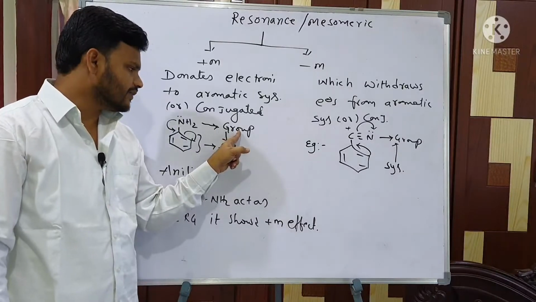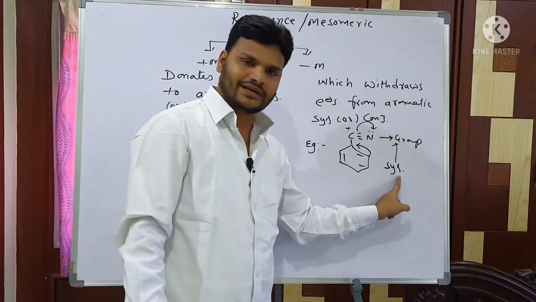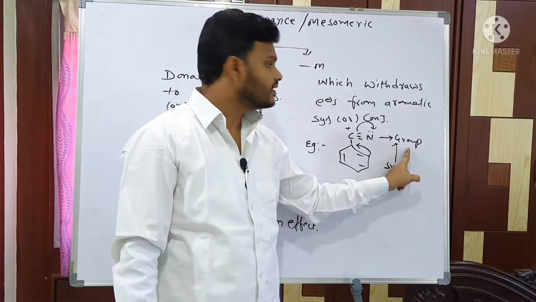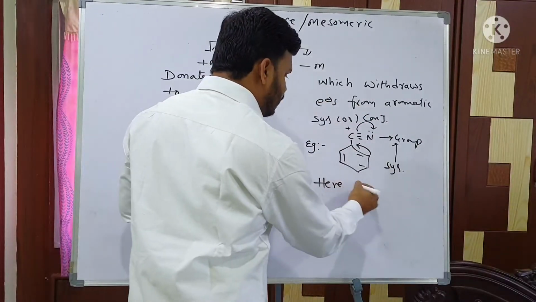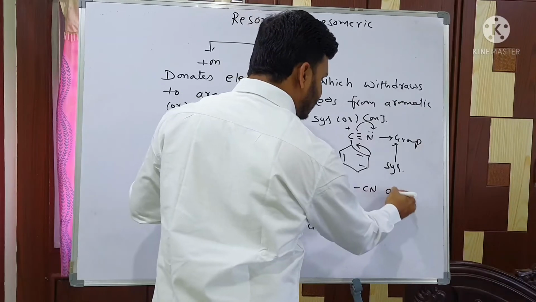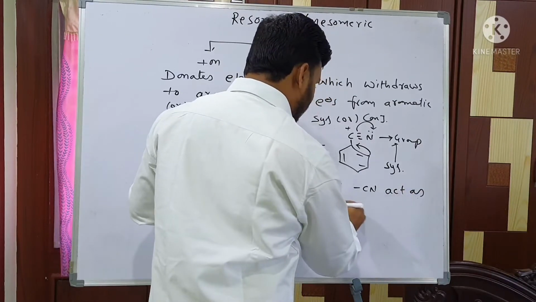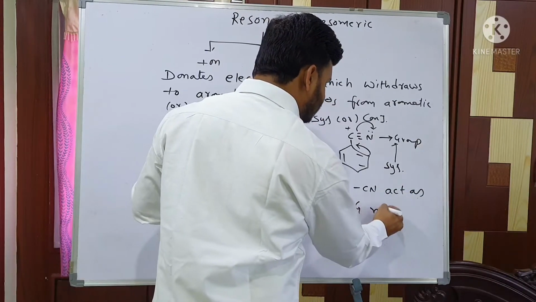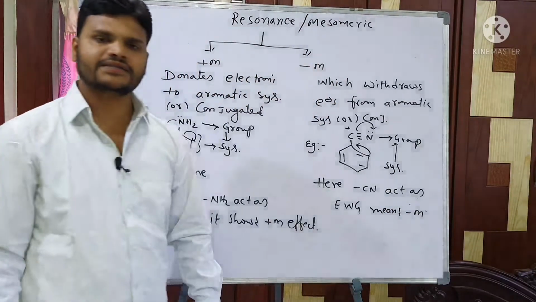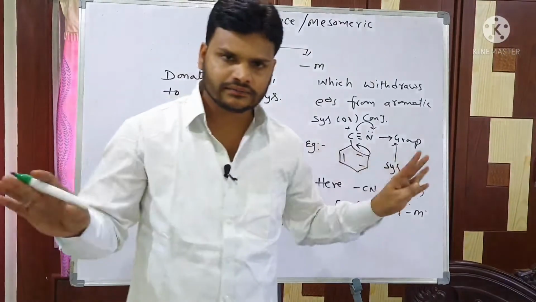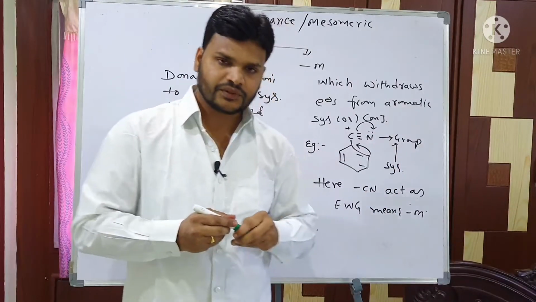There, electrons are transferred group to system; here, electrons are transferred system to group. Reverse is nothing but minus M effect. So what is the role of CN? Here CN acts as an electron withdrawing group, meaning minus M effect. Okay, next, is it clear my dear students?